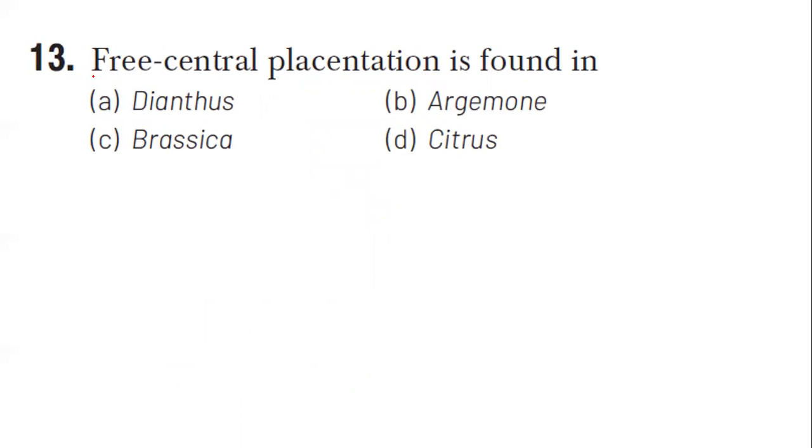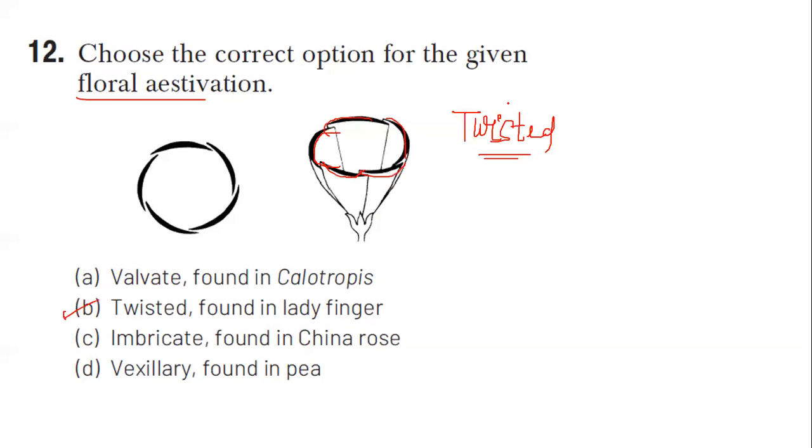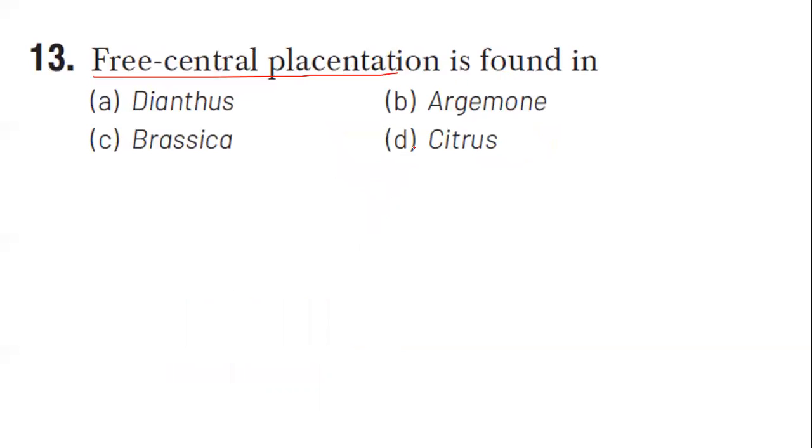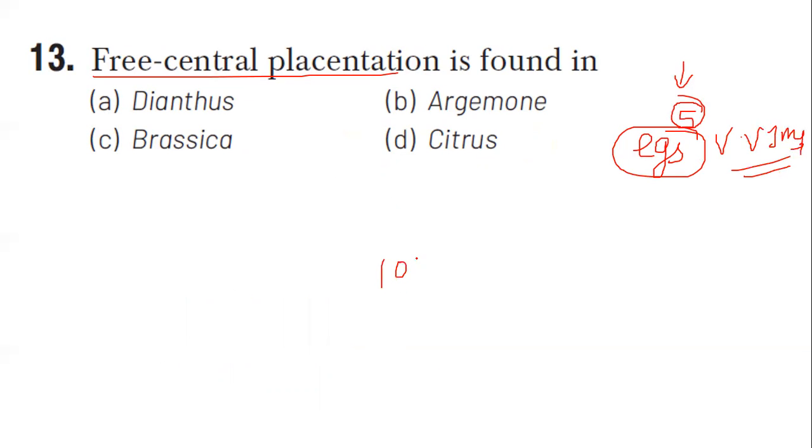Free central placentation. I told you, right? From aestivation you'll get a question, from placentation you will get a question. Free central placentation. There are mainly 5 different types of placentation. You have to study the 5 different types of placentation along with their examples. Very, very important, definite question. 100% or 101% guaranteed question from my side. Aestivation, placentation, one question for sure. So free central placentation is actually seen in dianthus.